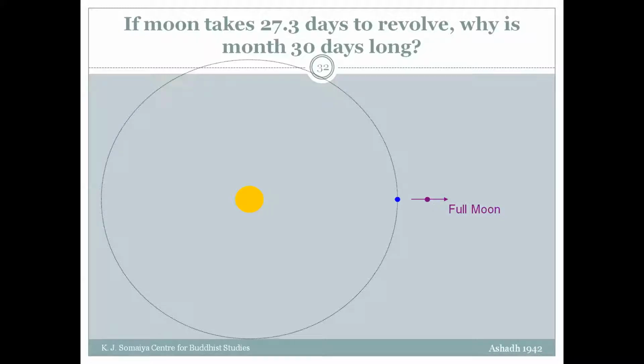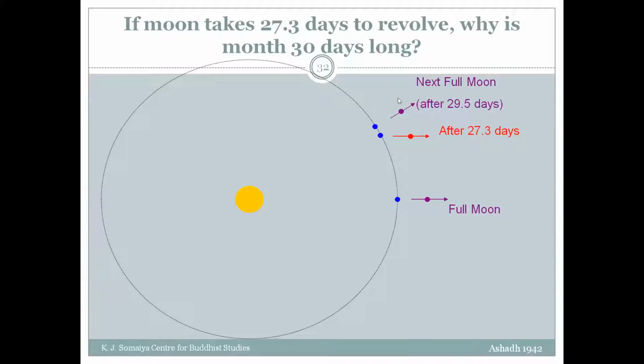After 27.3 days, I mean, we are looking at directions with respect to stars. After 27.3 days, the moon will be exactly along the same direction. But is it exactly opposite to the sun? No, it is not exactly opposite to the sun. So for that, the moon will have to travel some extra distance, and during that time the Earth also would have traveled further slightly.